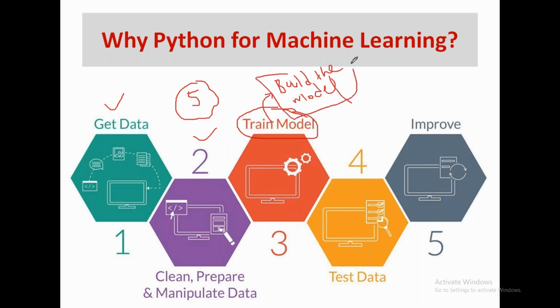After building the model, you have to test whether it is working properly, whether it is accurate or not. You test your model for accuracy. This stage 4 is very important, because without accuracy, we should not deploy or use that particular model. If you want to use a model in a website or in an application, you should first test it for its accuracy.